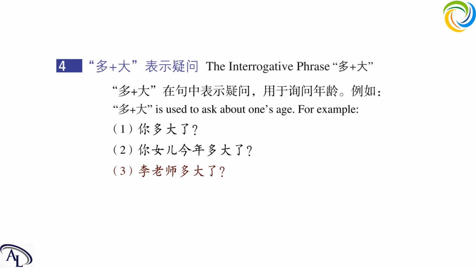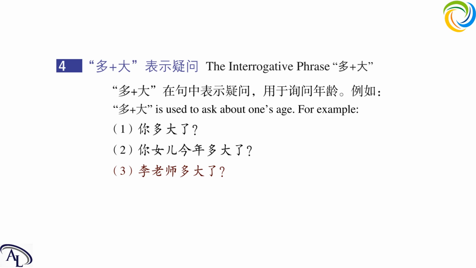And for those people older than us, older people, we will use 多大年纪了, 多大年纪. This way is more polite to ask about age when we are facing older people. Okay, so these are the language points for today.